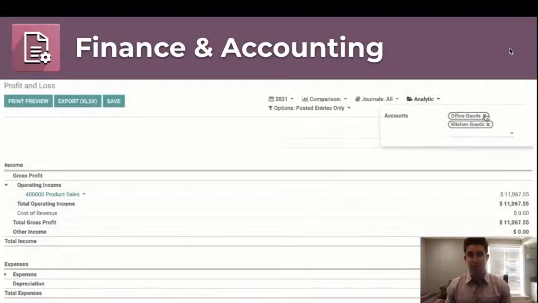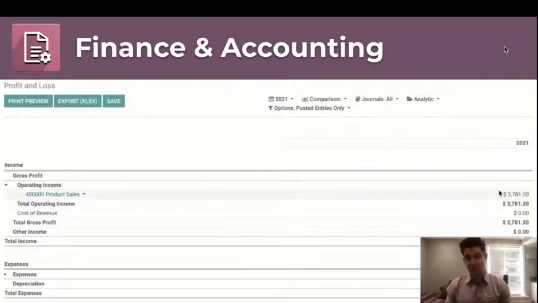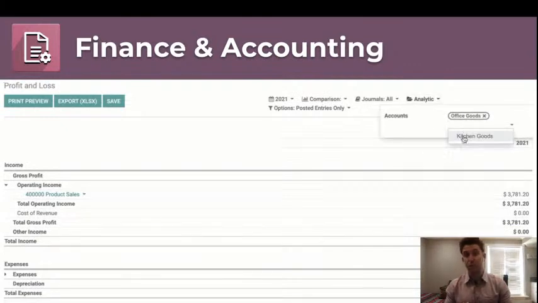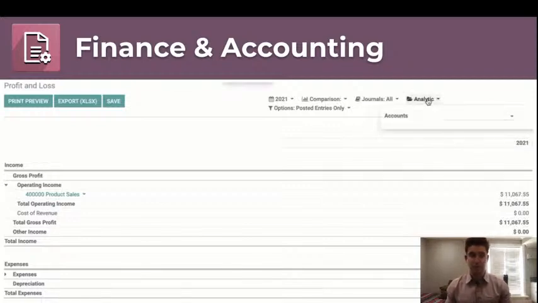So we can see our gross profit, our expenses, how we're doing as a whole in that particular category, which can then help us with financial decisions moving forward, if we want to stick with a particular product line, or if we want to move away from it. And these analytic accounts are really flexible. You could set it up for a particular product, or an entire product category. You could set it up for a particular vendor you're working with to see how you're doing with their products. It's going to be really helpful for you to make business decisions down the road.